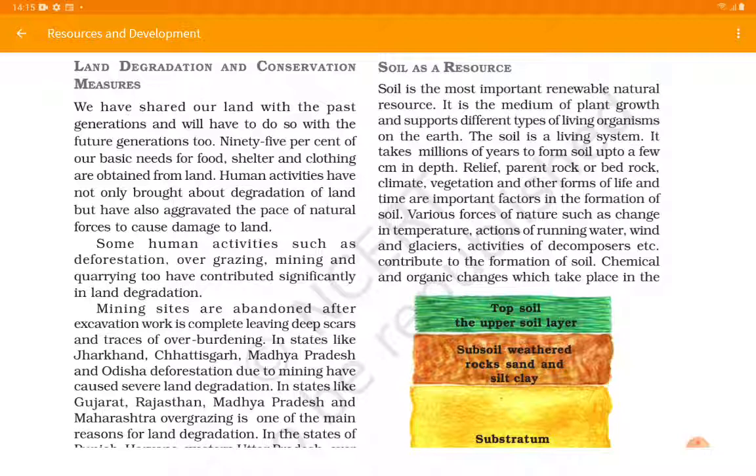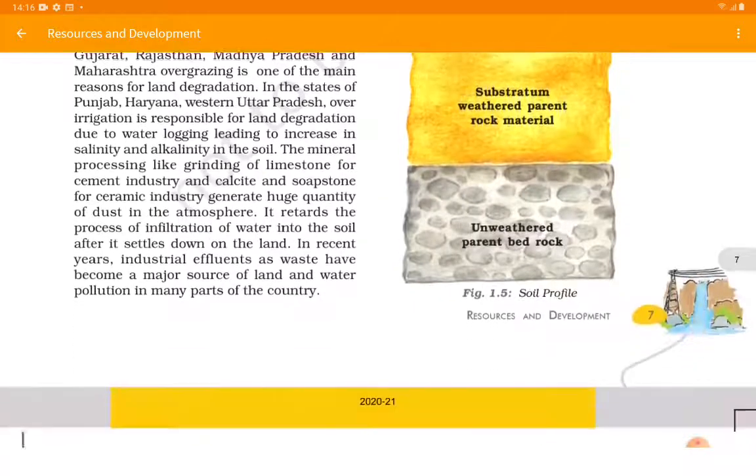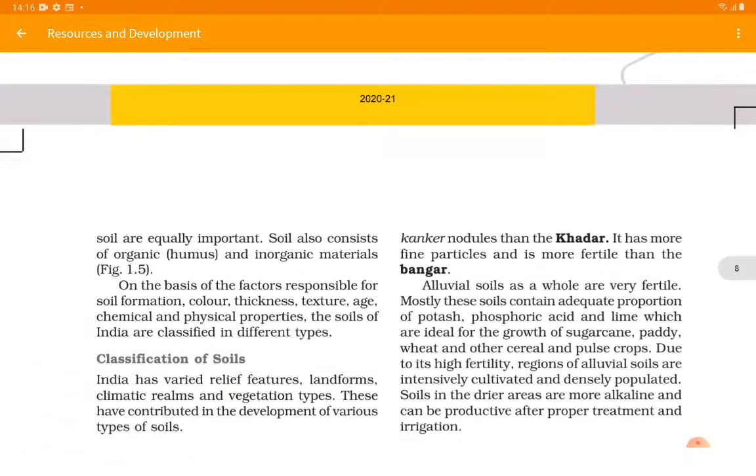millions of years. Various forces of nature such as change in temperature, action of running water, wind, glacier, activity of decomposers, etc. contribute to the formation of soil. Chemical and organic changes which take place in the soil are equally important. Soil also consists of organic humus and inorganic materials. On the basis of factors responsible for soil formation, color, thickness, texture, age, chemical and physical properties, the soils of India are classified into different types.